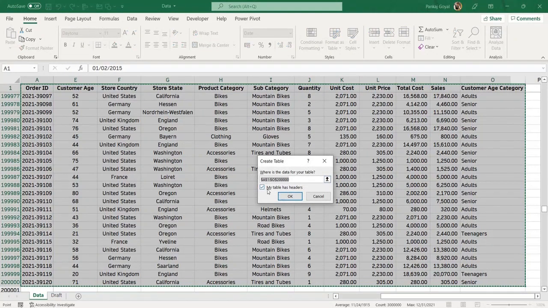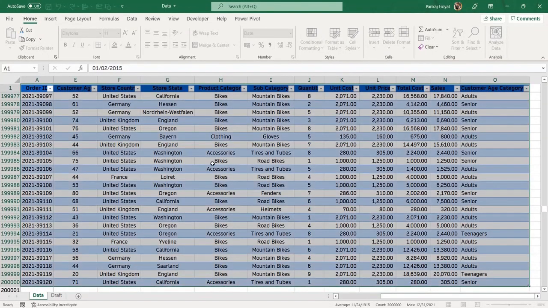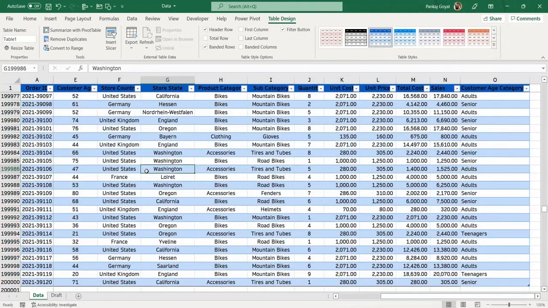Now this is my range and it would ask if your table has any headers. So my table has headers, which are order ID, customer age, etc. So I'll keep a check on this and press OK. Again, it may take some time depending on the quantity of data you have in your table.